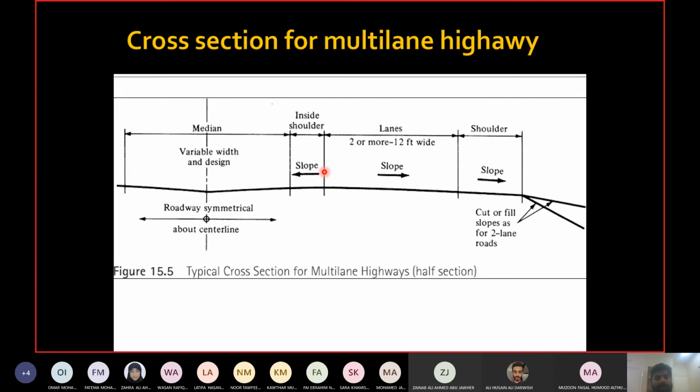You have the median, the inside shoulder and the lanes, which I told you will be 2 or more lanes usually, and then you have the shoulder on the outer edge, and then the side slopes, cut or fill, whatever it is. The other side of the road will be similar to that: shoulder, lanes, shoulder and the side slope. So these are the typical cross sections of the road.